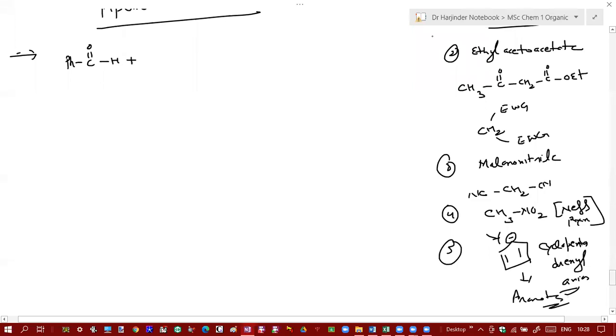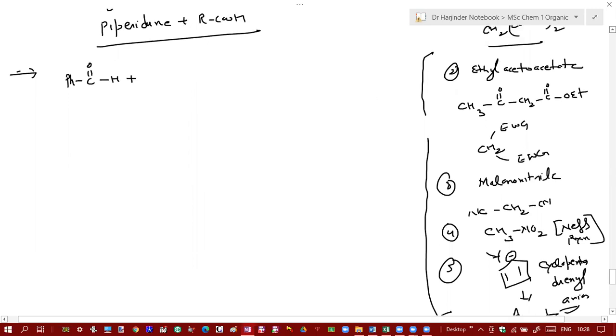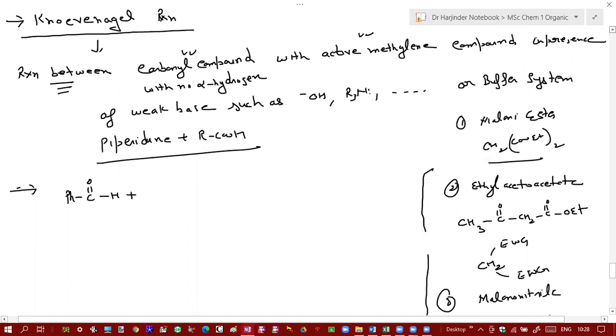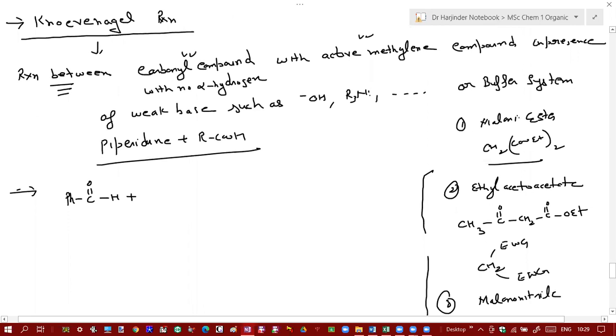So basically, this condensation is a condensation reaction between a compound containing a carbonyl group and any of these active methylene compounds. So which one do you want to take? Let's take this malonic ester. You can use any of these.